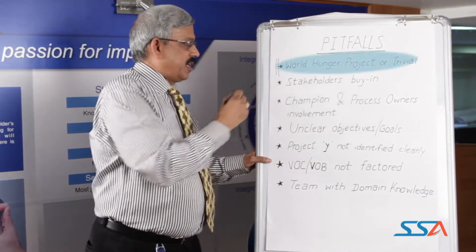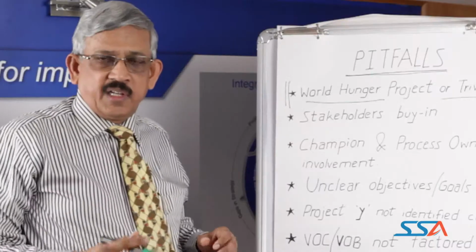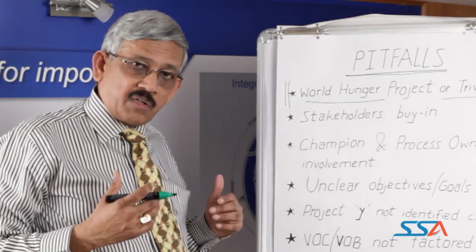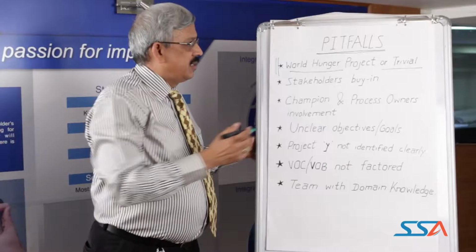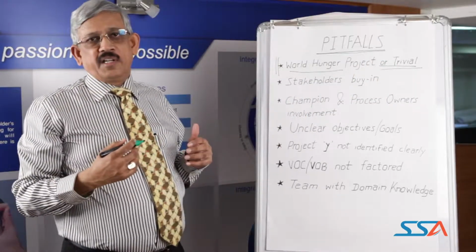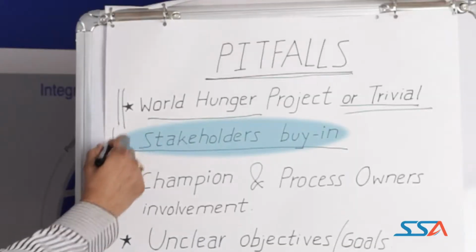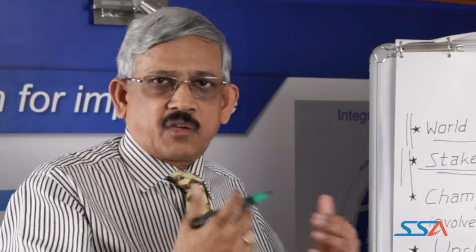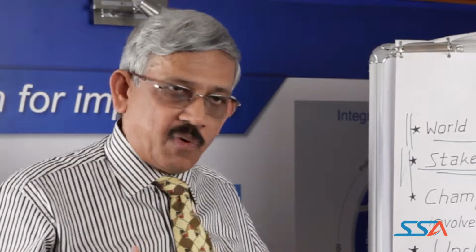One pitfall is the world hunger project, or a trivial project. If the project size is much larger and is going to take a pretty long time and a lot of resources, the chances of success are very remote. On the other hand, if it is a trivial project which is not going to yield any benefit, it's not going to be of interest to anyone. The second pitfall of project selection is that there is no buy-in from the stakeholders. If the stakeholders are not buying into the project, the chances of success become very remote.